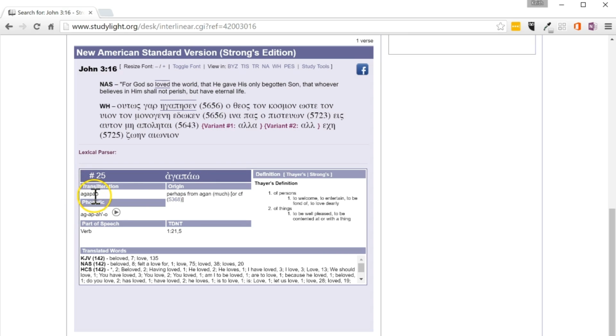Shows you this is agapao and you can click this and play it. It'll give you the definition and a few other places and translations, how many times it's used in different translations. So that is my favorite way to use